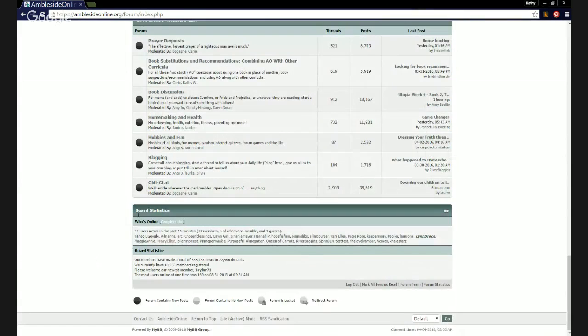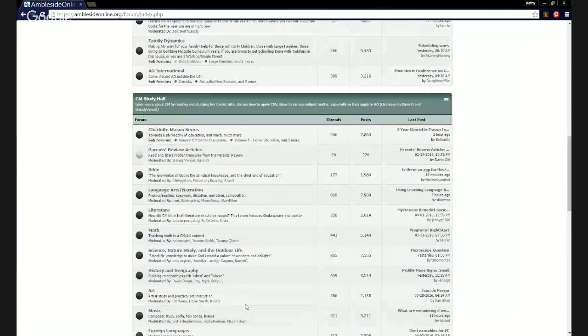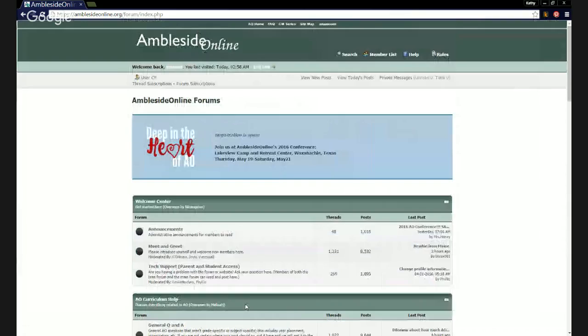Then down here we can see who's online, and we can see some other statistics for the board still. This down here is a key that helps us know what these little dots next to each forum mean. And then we have some other general information down here. And now we're into the forum, and we can look around and see whatever we'd like to see. Congratulations.